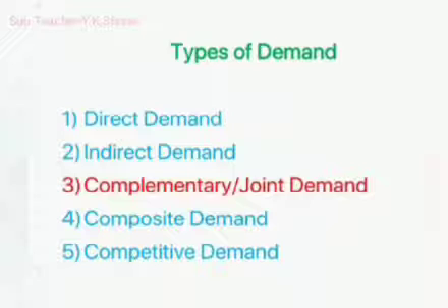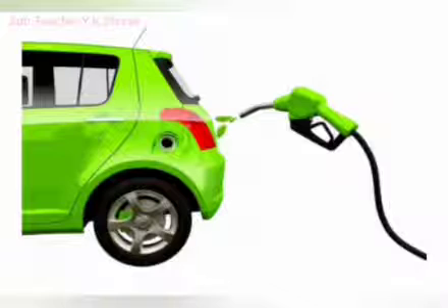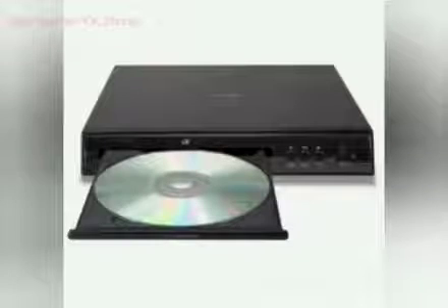Third type is complementary or joint demand. What is joint demand? When two or more goods are demanded jointly to satisfy a single want, it is known as joint demand or complementary demand. For example, car and fuel. This is a joint demand example.